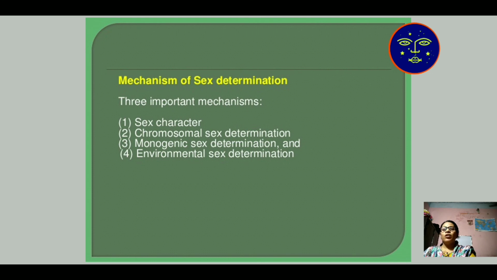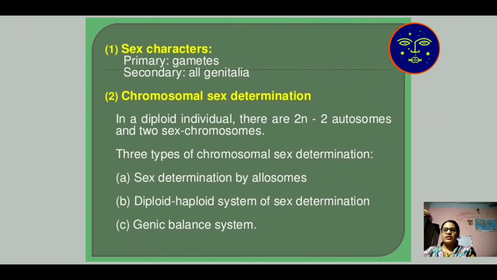And number four, how environmental factors influence sex determination. Then sex characters. Primary sex characters are gametes. In female the ovum is known as the gamete and in male the sperms are known as gametes. And secondary, the genitalia organs are the characteristics of sex determination.